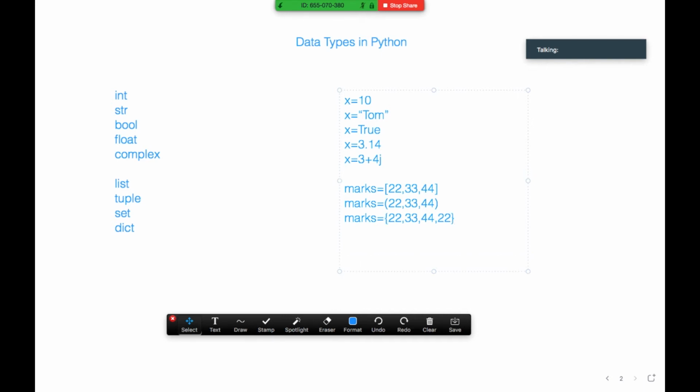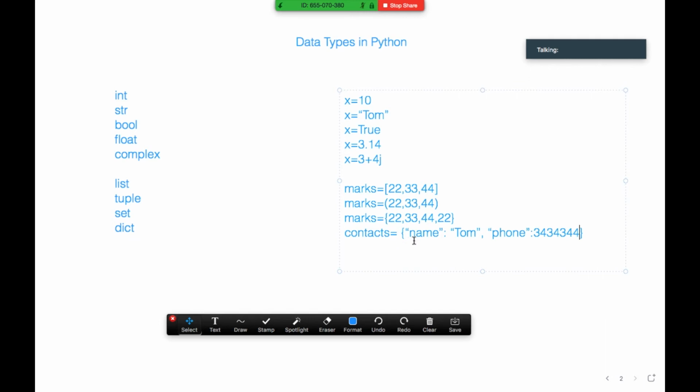Then next we'll see the dictionary. Maybe like contacts equal to, here I am providing name is the key, value is Tom, comma, phone is the key, and its value is